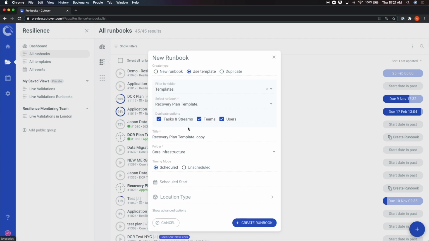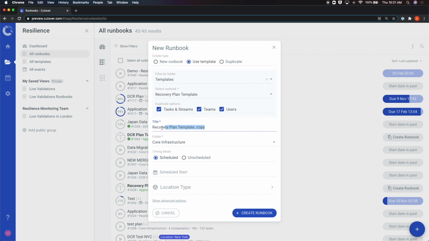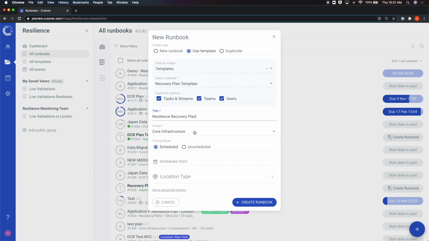After a template is chosen, you can choose which parts of the template you want to duplicate. You can select between tasks and streams, teams, or users. You can choose to copy some or all of the options from a previous template. Next, you must name the new runbook, add a folder, and choose your scheduled start time.